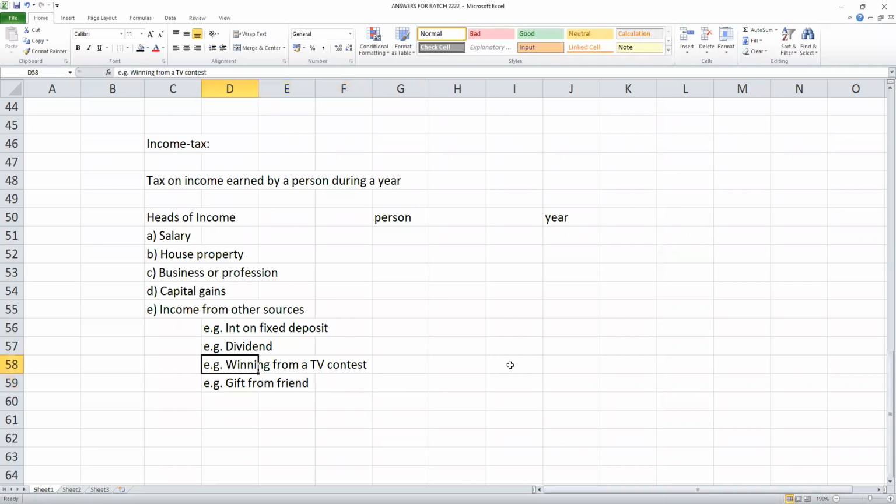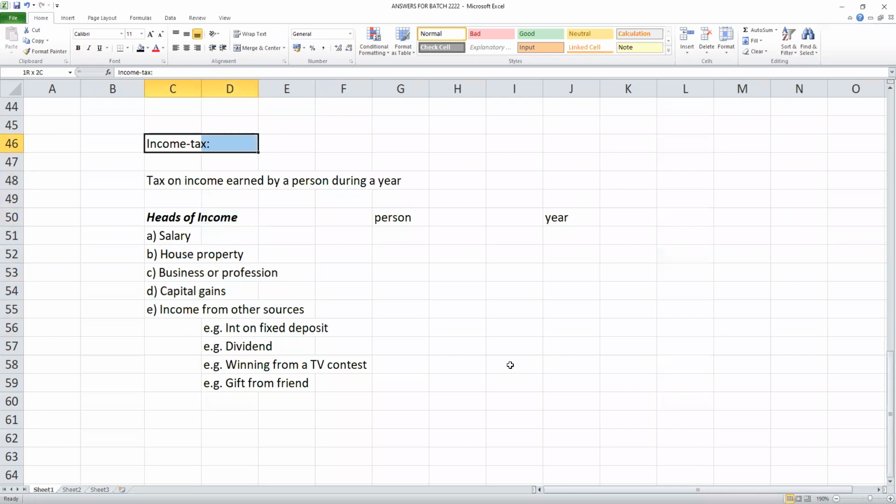Lottery, sir. Lottery winning, gift from a friend, all these are examples of other sources. So we have 5 heads of income. This is called heads of income. And we have salary. These are all the chapters we are going to learn. Okay, so these are heads of income.